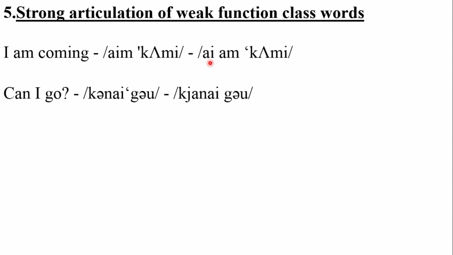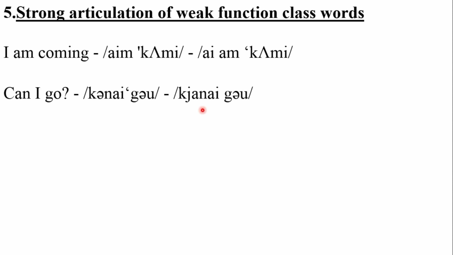But we pronounce it as I am coming. Now the next one, this should actually be pronounced as can I go, with a weak form of can. But we tend to pronounce this with the strong form.